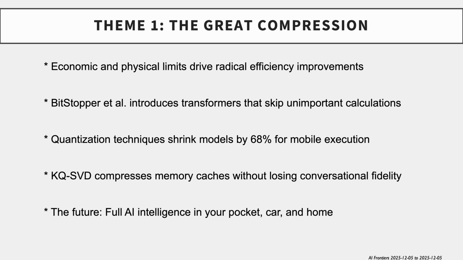Theme 1 is the Great Compression, doing more with less in AI's efficiency revolution. Economic and physical limits drive radical efficiency improvements. BitStopper introduces transformers that skip unimportant calculations. Quantization techniques shrink models by 68% for mobile execution. KQSVD compresses memory caches without losing conversational fidelity. The future holds full AI intelligence in your pocket, car, and home.